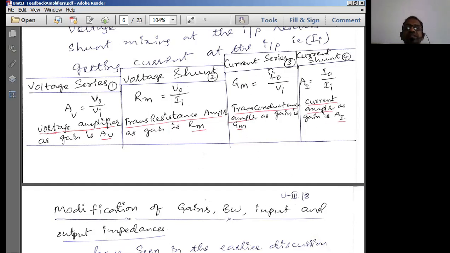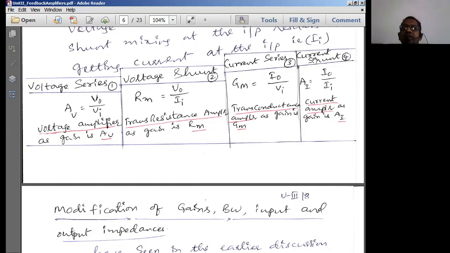Similarly, let us come to current series. In the case of current series, what is the output sample? Output is sampled as a current, therefore Io. Series mixing means it is going to improve the input voltage, so Vi. So current by voltage is conductance. Therefore, we call it a trans conductance, because we are moving from input to output in the forward direction. Then the gain we can write as equal to capital G suffix M.